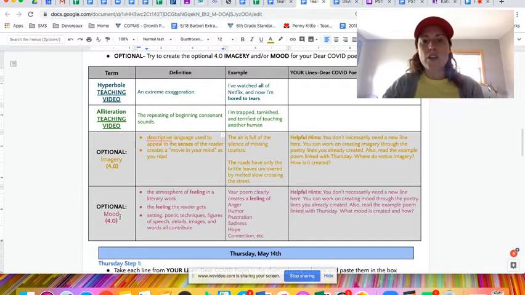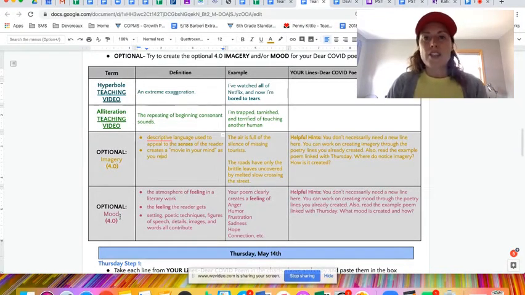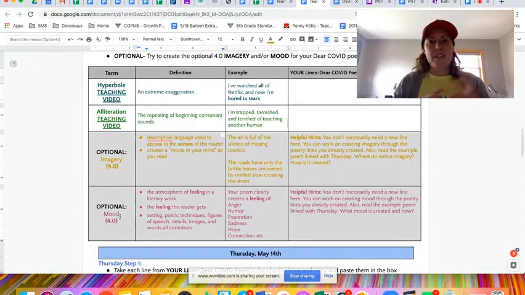And the final optional 3.5, 4.0 level choice for Tuesday is mood. So you're creating a feeling for the reader. Maybe it's optimistic, maybe it's pessimistic, maybe it's sarcastic, maybe it's frustration, maybe it's contentment. So that I can get an overall feeling from your poem, that would be mood. Again, kind of a tricky thing, but I think if you're careful with your wording, to make sure you're staying on the same point, you're not like happy and then sad and then crazy. You want to have a common theme in the way it feels for people, okay?